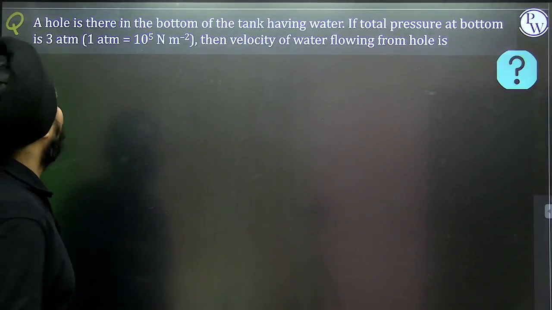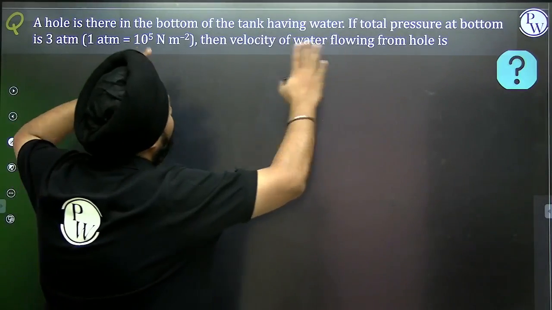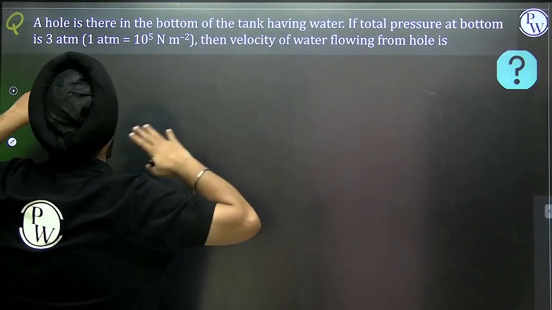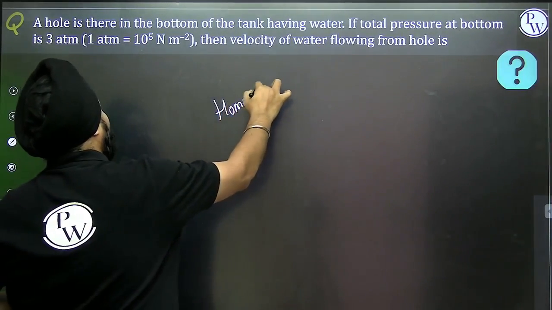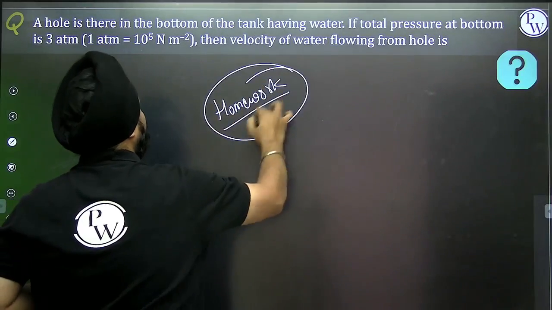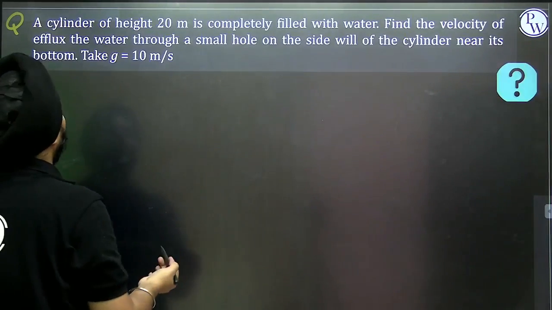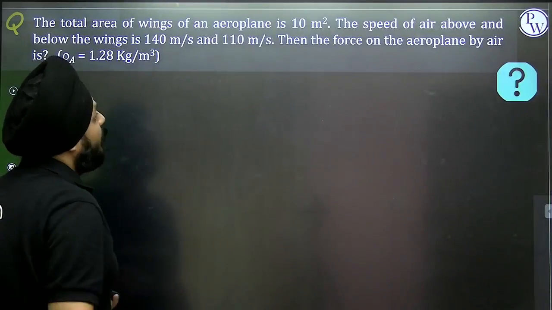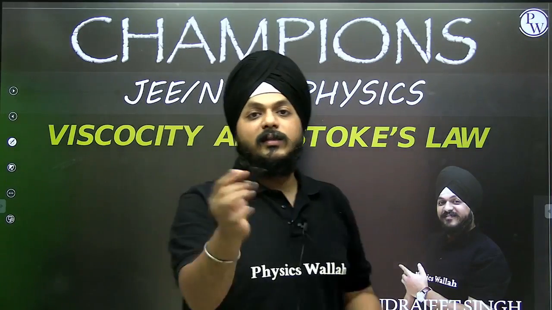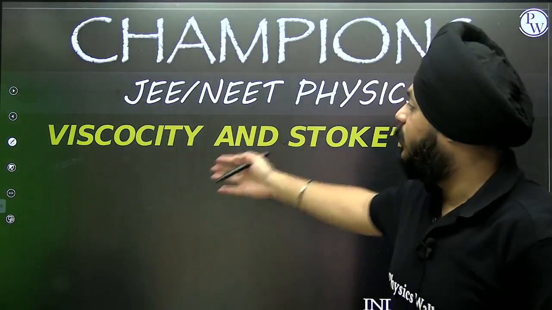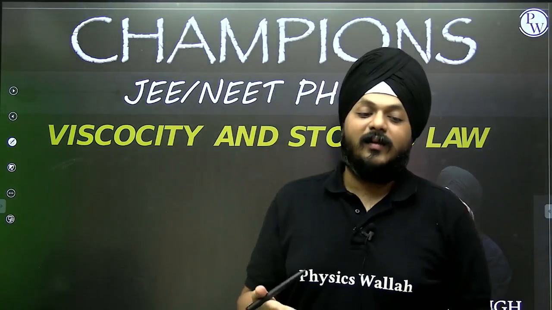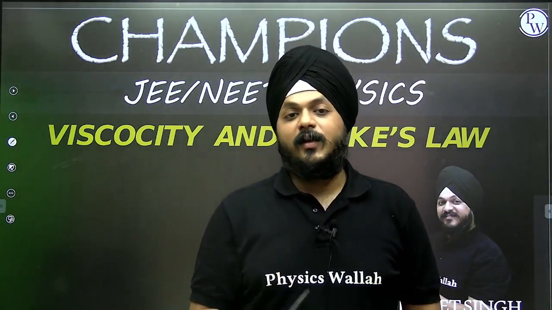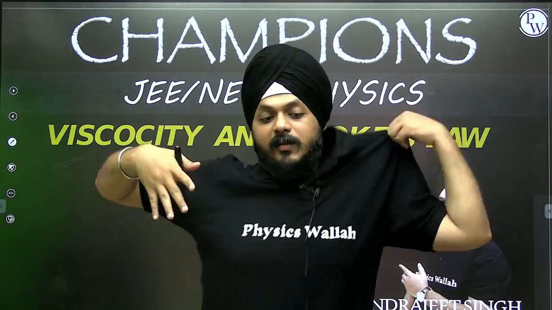So a hole is there at the bottom of the tank having water. If the total pressure, this is a homework from my side. You have to do it by yourself, and you can answer beneath the video, right? This is also the same. Some of the sums are there, and you will find them in the notes, whatever you get from the link. So you can just solve those and answer beneath the video.